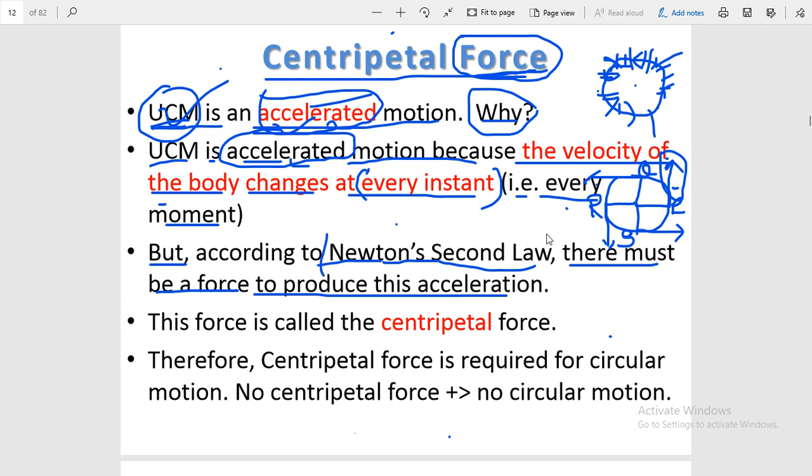According to Newton's second law, there must be a force, and this force is called the centripetal force. Of course, the force due to which there is acceleration in uniform circular motion is known as centripetal force. This is the most important term related to circular motion, and it is something very important for circular motion.